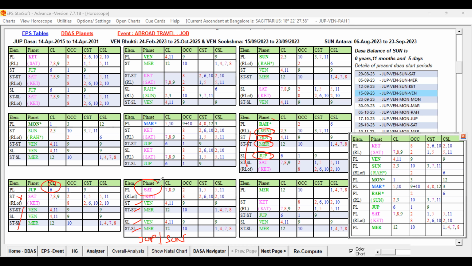Moreover, Saturn is seventh lord and eighth lord occupying second house. So that is the problem. So that Saturn is having weakness. So that Saturn is in the source, though it is ninth lord, it is pink shade. It is having some weakness in the source. And the star level is 8, 4 combination is coming. It is indicating grouping is not good, right?